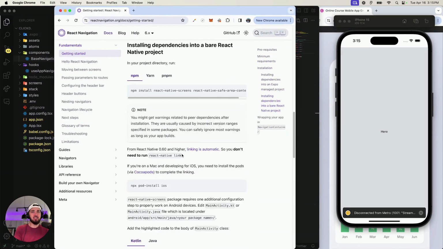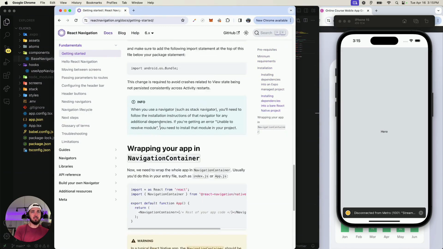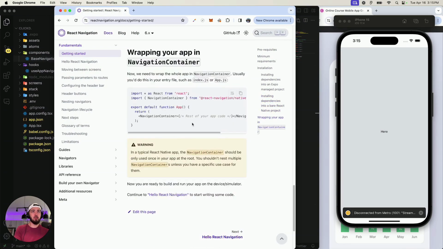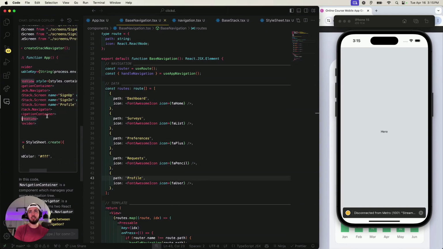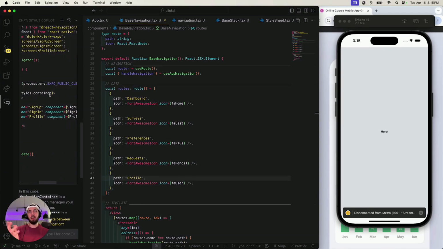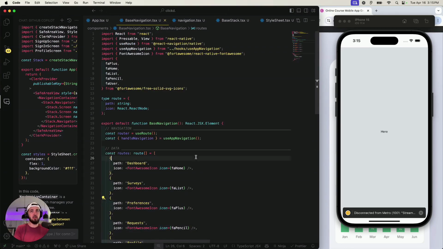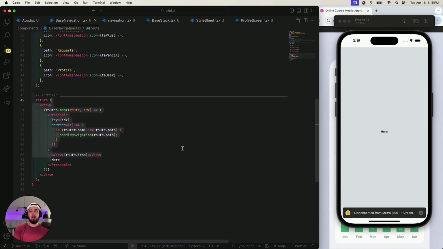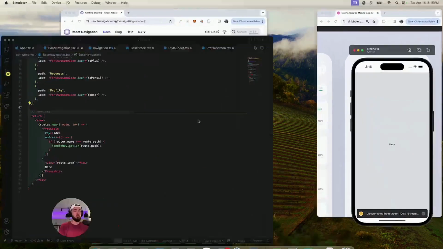React Navigation. Let's see. Boom. Install. Import NavigationContainer. Oh, you know what? I bet it was this way. NavigationContainer. Yeah. And then you probably just have a button that, I don't know. Anyway, we did it our way. I'm not saying it's the best way, but it's my way. So it should roughly work, I believe.